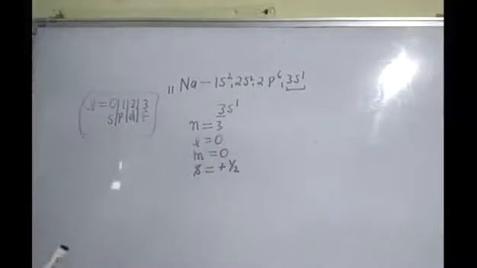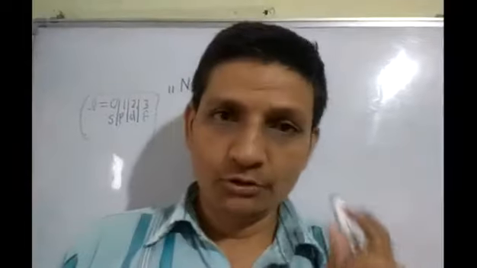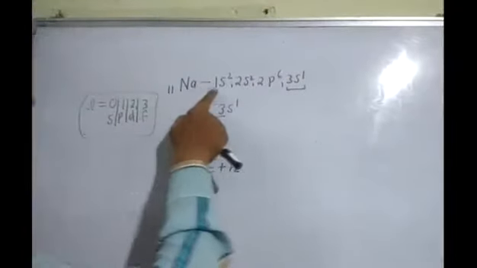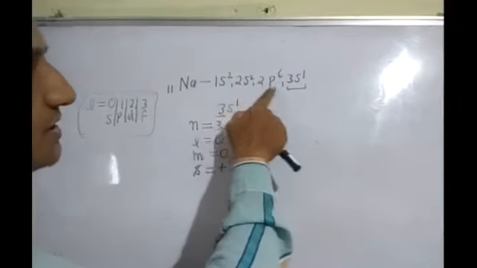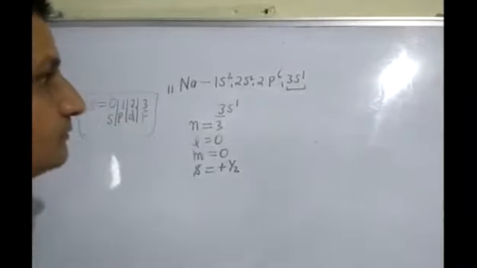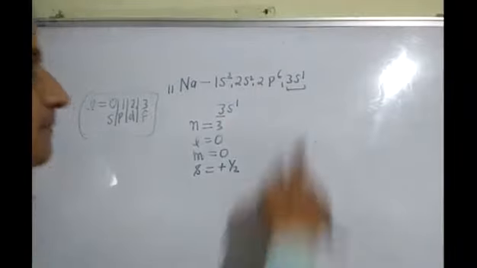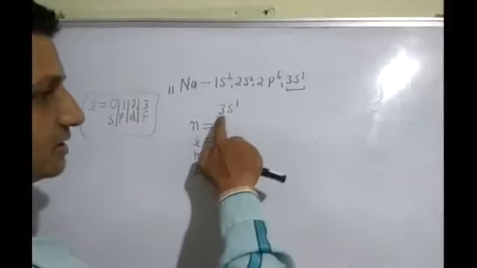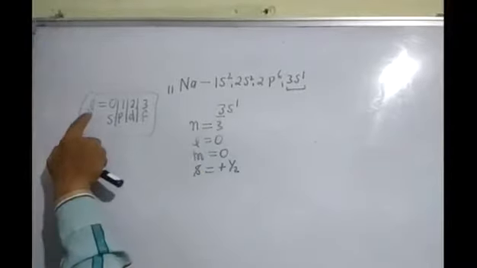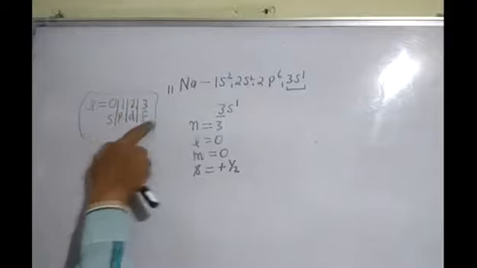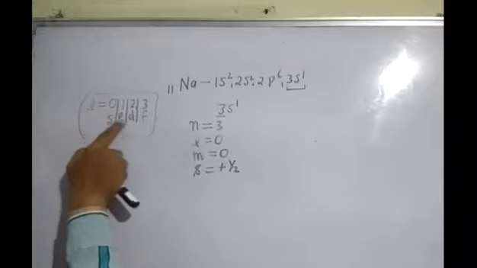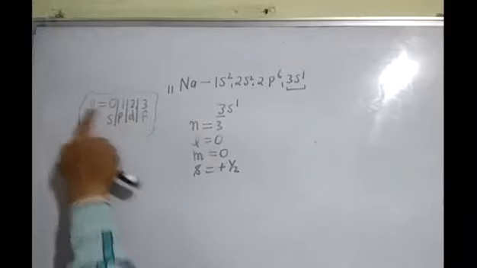Again, the question is to calculate all quantum numbers for the last electron of sodium. The electronic configuration of sodium is 1s2, 2s2, 2p6, 3s1. If you don't know it, see the Aufbau law. The last electron is present in 3s1. Here n is equal to 3. For L, the values 0, 1, 2, 3 correspond to S, P, D, F.